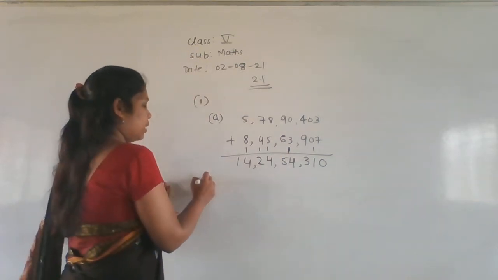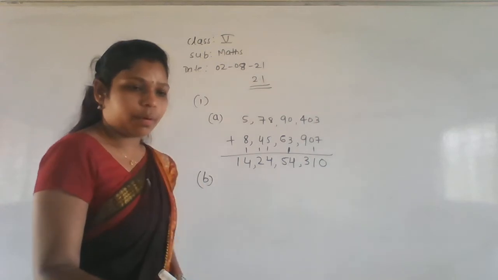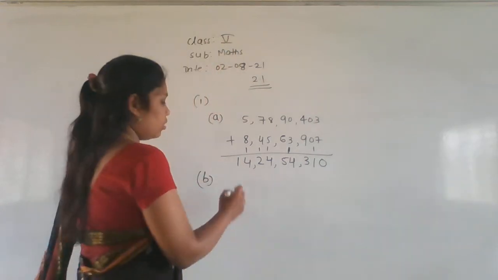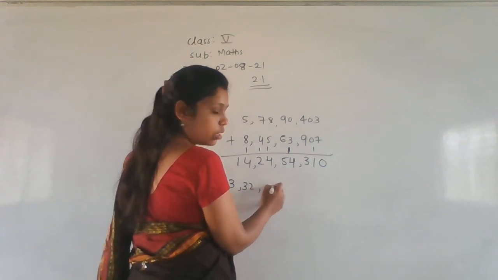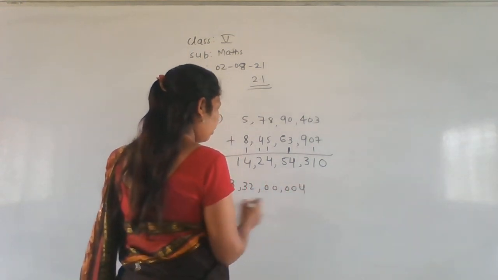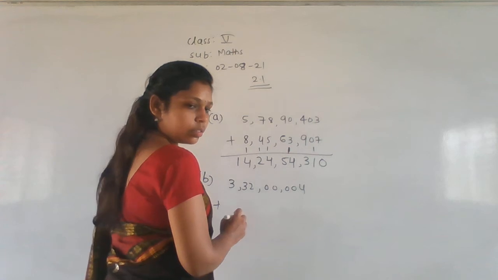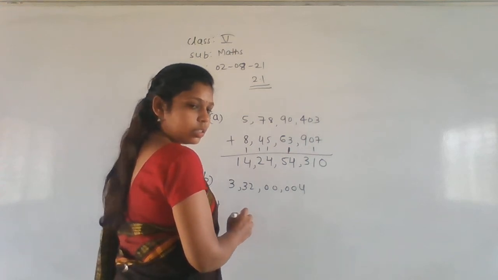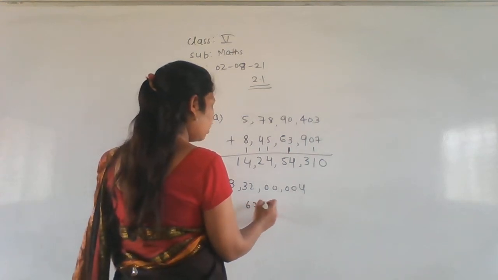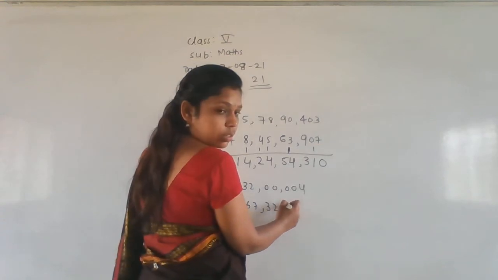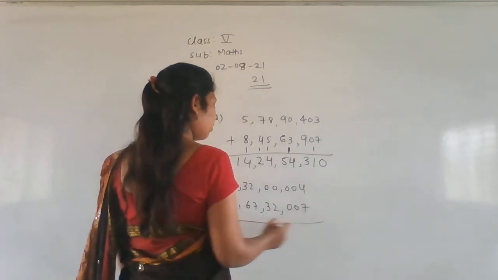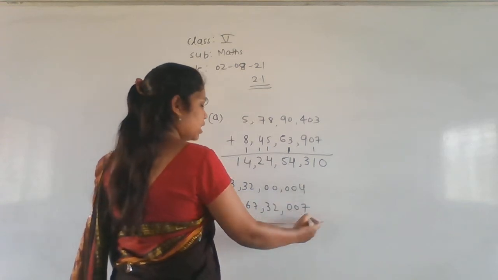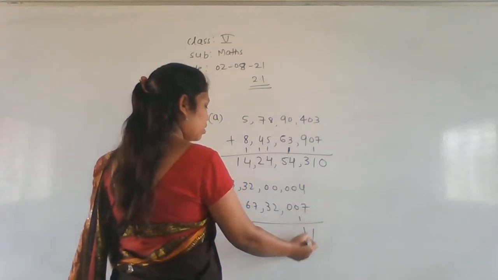Okay. So next B, do the B one problem. 3 crore 32 lakh plus 67 lakh 32,007. In crore place there is no value, it means 0. 7 plus 4, 11. 0 plus 1, 1.